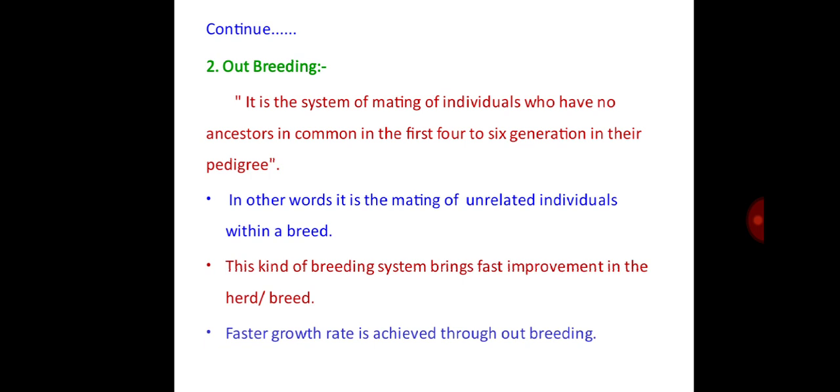The next one is outbreeding. It is a system of mating of individuals who have no ancestor in common in the first 4 to 6 generations in their pedigree. Hence, distantly related animals are mating here. In other words, it is the mating of unrelated individuals within a breed. This kind of breeding system brings fast improvement in the herd or breed.